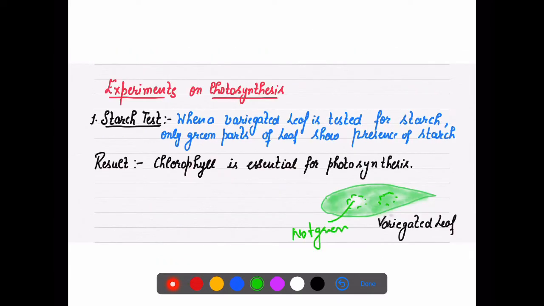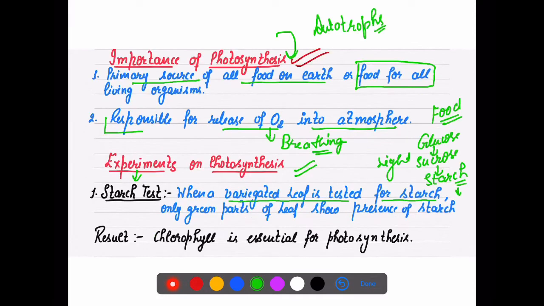These mean there are spots. Those leaves which have spots, or in which part of the area is not green, are variegated leaves. So that is tested for starch.